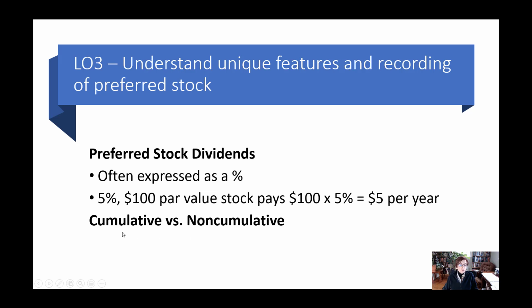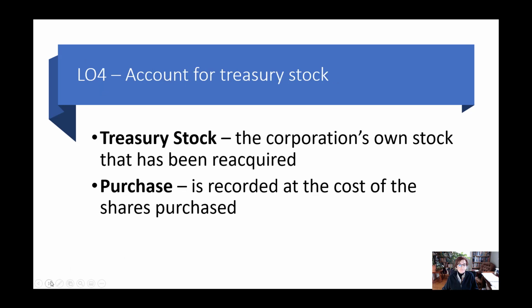Cumulative versus non-cumulative is important because cumulative preferred stock means that if they don't get paid their dividends in one year, those dividends get saved up and have to be paid before the preferred stockholders can get paid in future years. And non-cumulative just means if the dividends don't get paid, it doesn't matter. They just go away.